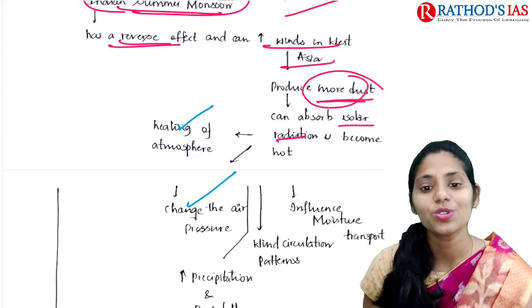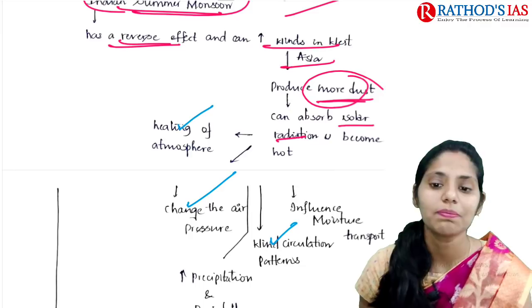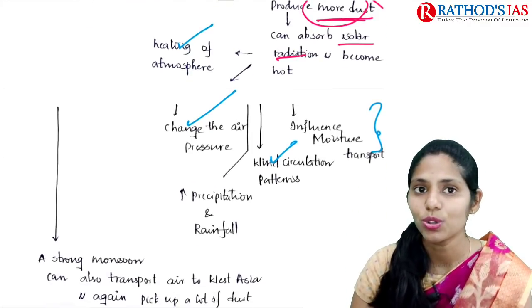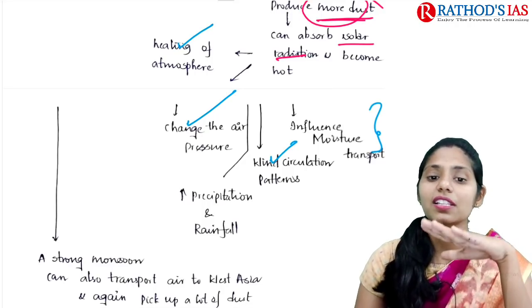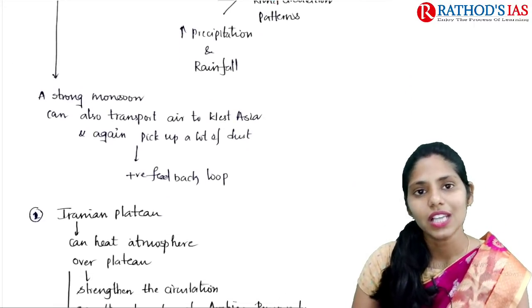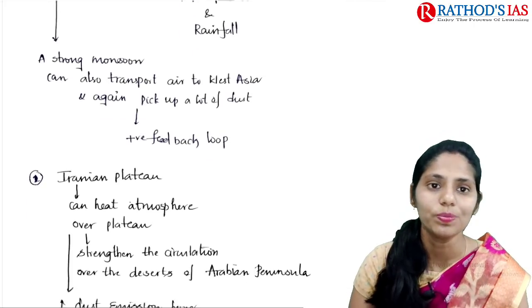That also leads to changes in air pressure, and wind circulation patterns also change. Finally, it influences moisture transport, and because of all these changes, there will be an increase in rainfall or precipitation in India. So this is about the article. It is one positive feedback loop that is seen.